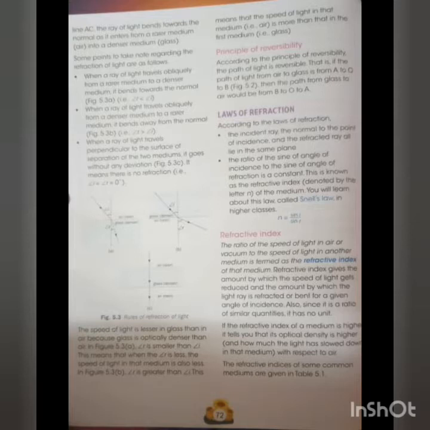Today we are going to continue with our chapter Light. Please come to page number 72. See, what is a refractive index?